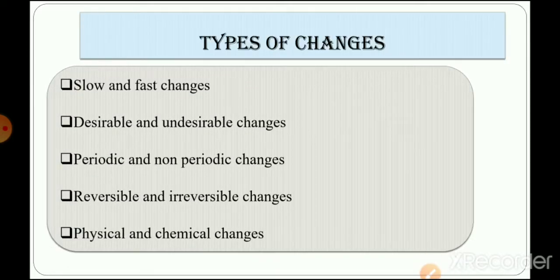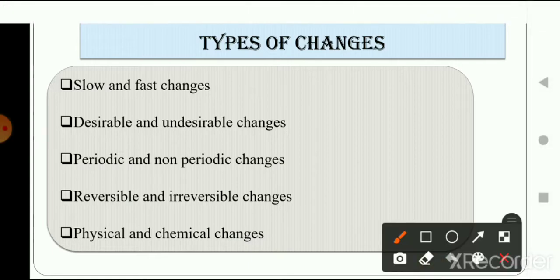In our previous video we discussed all these types of changes. The first one was slow and fast change. What are slow changes? Those that take time. For example, growing up is a change where it takes time for a person to grow up. If we are planting a seed, the seed will take time to grow into a full-fledged plant.